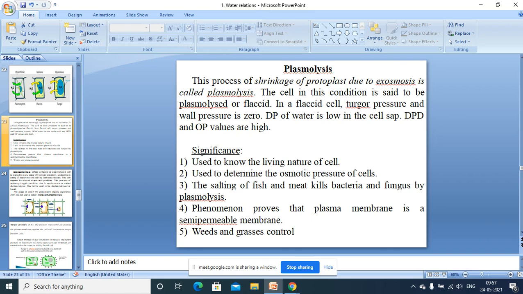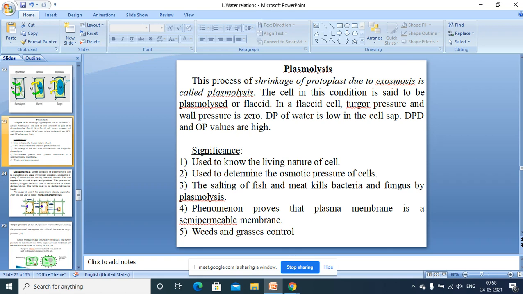Plasmolysis is used to know the living nature of the cell. How? If the cell is living, it has living protoplasm, cell sap, and a living plasma membrane. Then only plasmolysis can occur, not in a dead cell. That's why plasmolysis is useful, and also to determine the osmotic pressure of the cells.